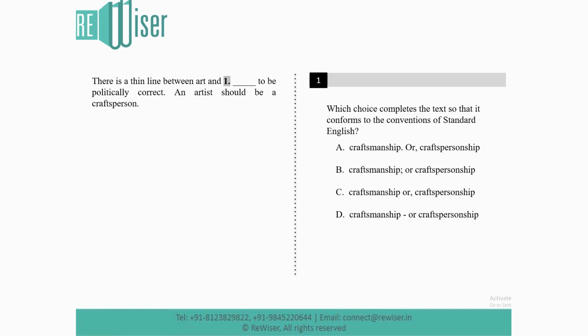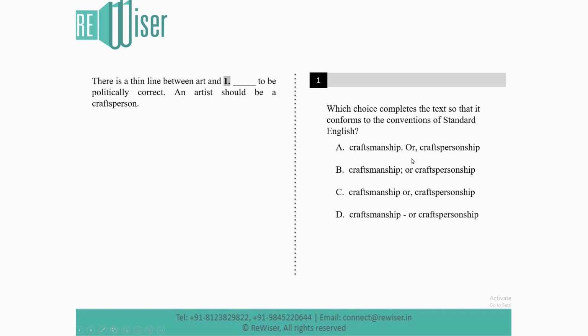There is a thin line between art and craftsmanship, or craftspersonship to be politically correct. An artist should be a craftsperson. Your question is, which choice completes the text so that it conforms to the conventions of standard English? Option A, craftsmanship, period, or comma, craftspersonship. Option B, craftsmanship, semicolon, or craftspersonship. Option C, craftsmanship, or comma, craftspersonship. Or option D, craftsmanship dash or craftspersonship.